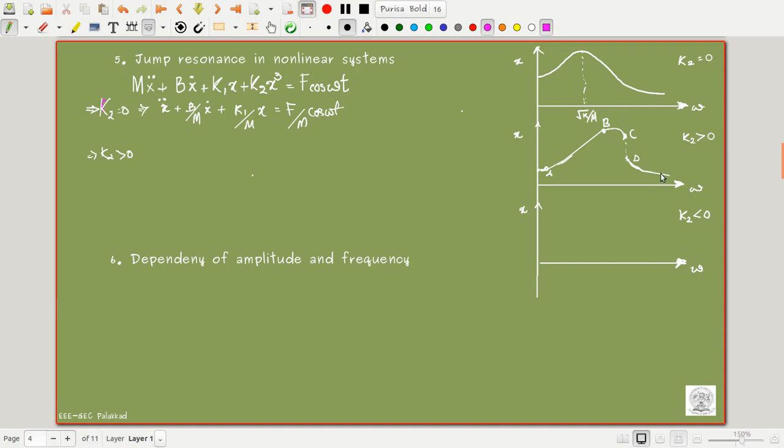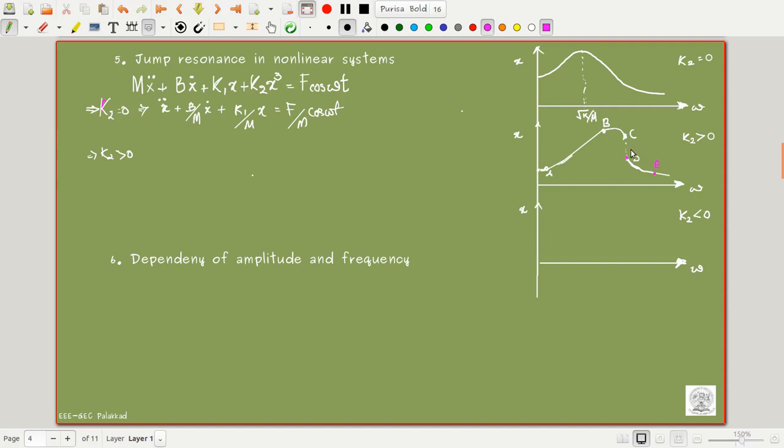When we reduce the frequency, we go in this direction. It starts from this point and goes back for some time through this curve, but when it reaches point D, it does not follow D because there was a discontinuous jump here.